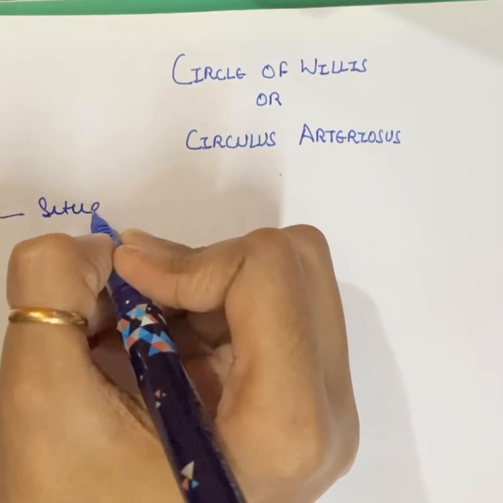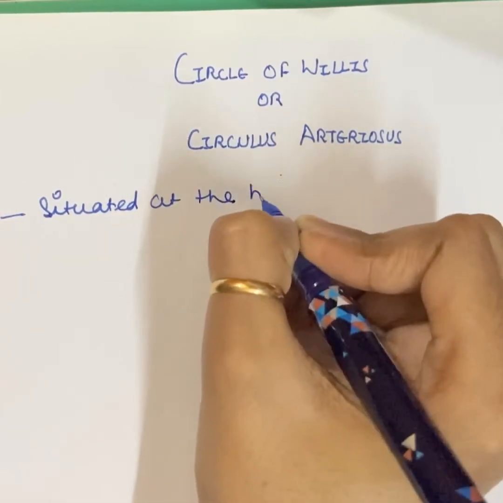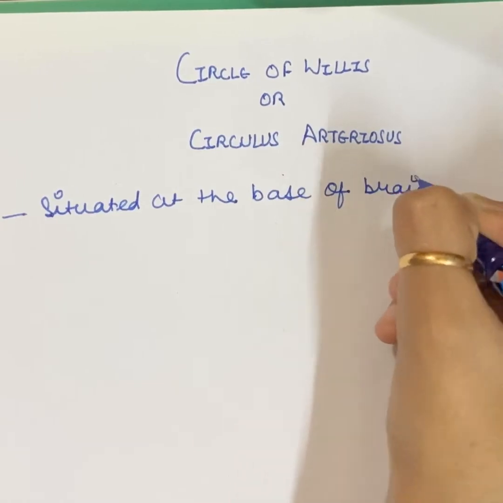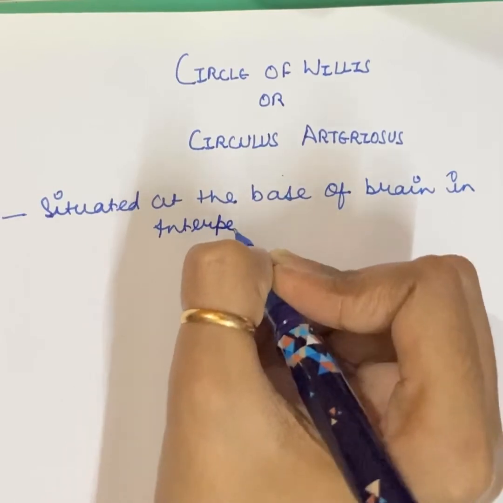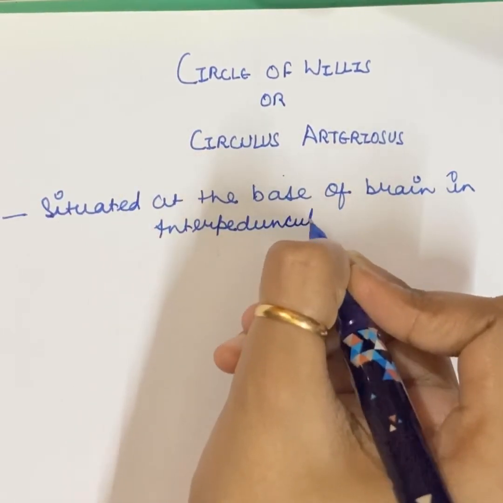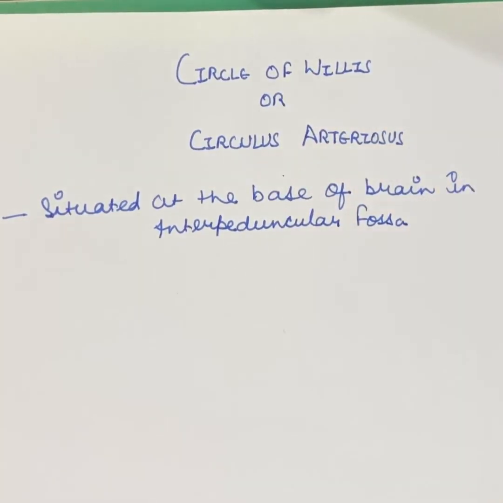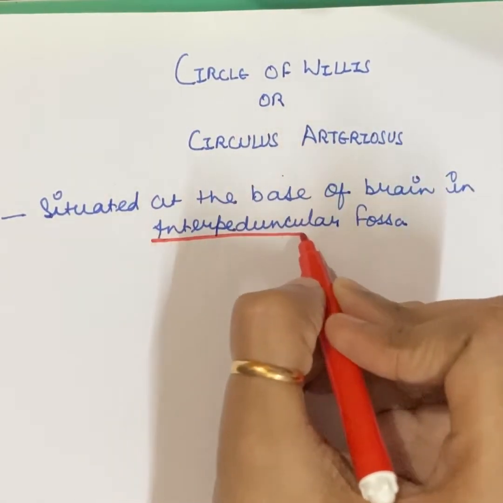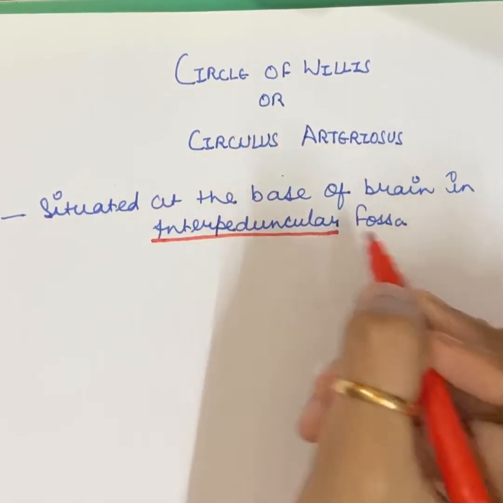It is situated at the base of brain in interpeduncular fossa. Each word is MCQ. For example, it is always asked where the circle of Willis is situated, so you have to remember that it is situated at the base of the brain, in the interpeduncular fossa.